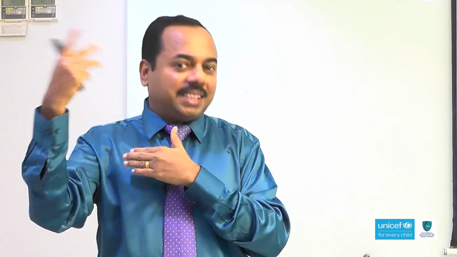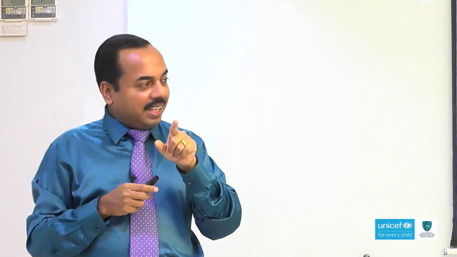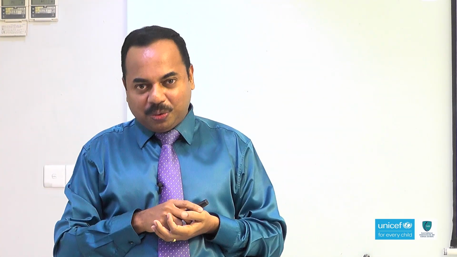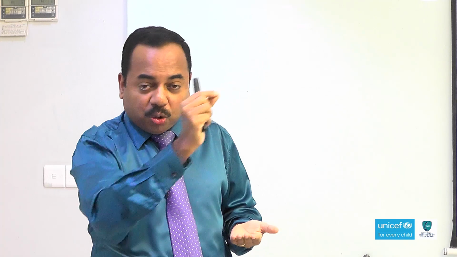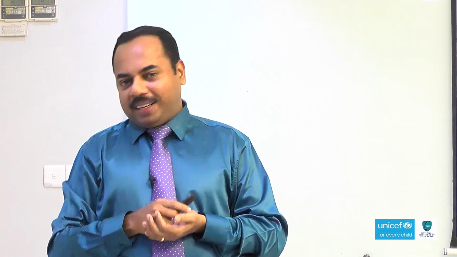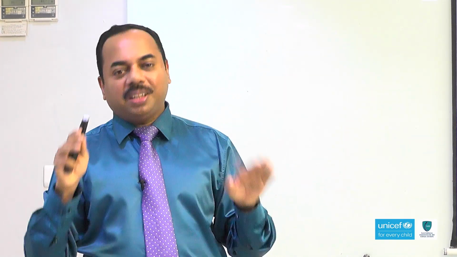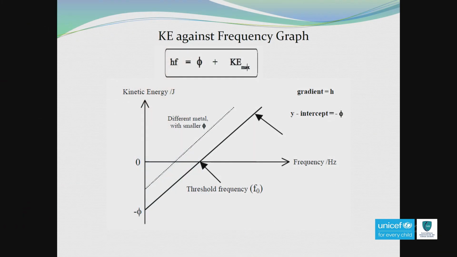So, speed is changing. From this equation, you will get an idea that the maximum kinetic energy of the emitted electron, or speed of the emitted electron, is directly proportional to the frequency of the incoming electromagnetic radiation. Based on this concept, we can plot a graph. The graph is kinetic energy against frequency.